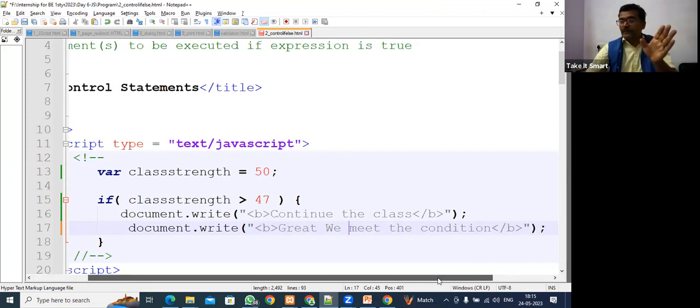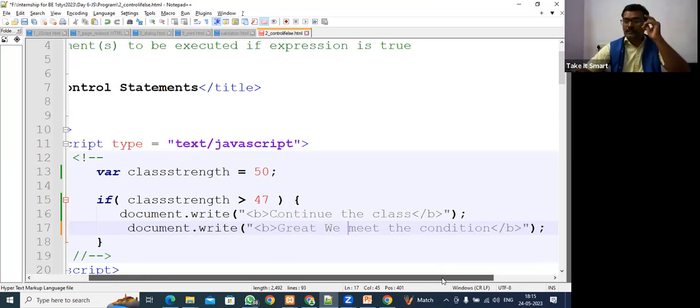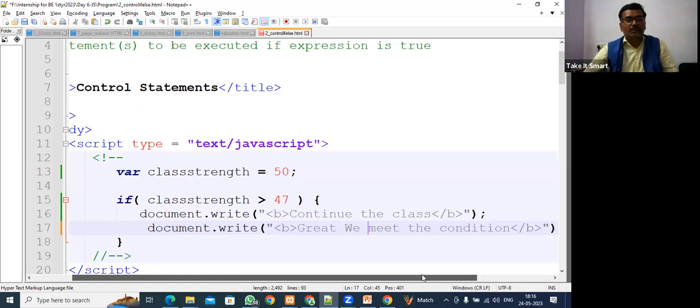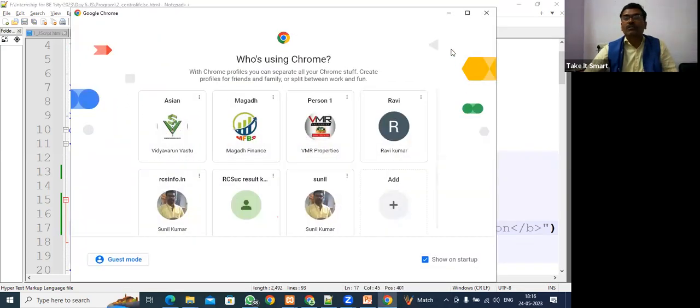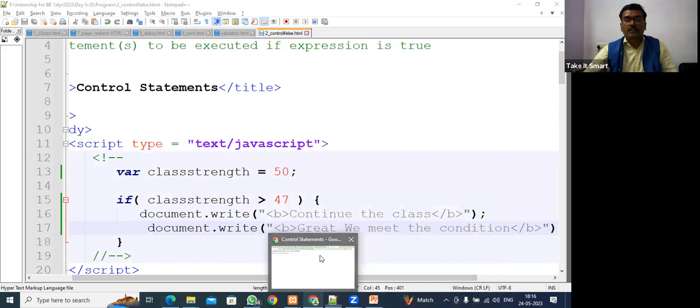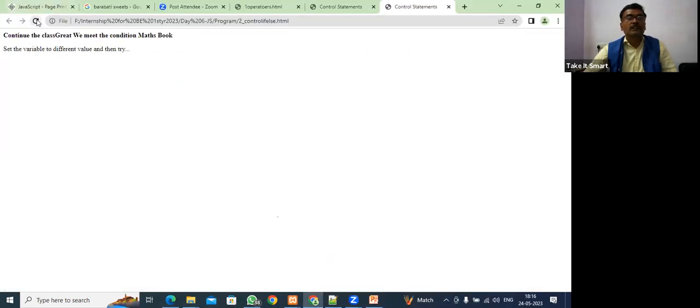So today nobody will go. Less than 47 should not happen. We made the condition, so we are in this part. Let's see if it really works. We meet the condition.